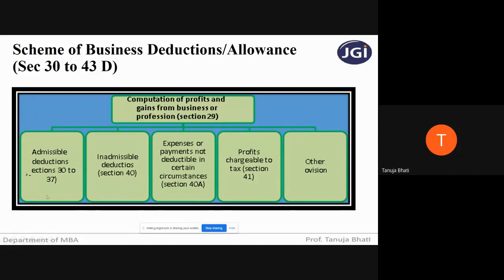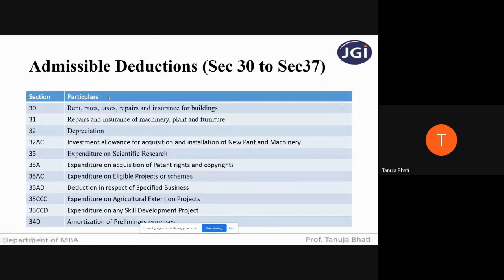So let us first see the admissible deductions, from section 30 to 37. What is the meaning of admissible deductions? That is expenses which are expressly allowed. Allowed means you can take the deduction of it, you can subtract these expenses from your income while deriving the net profit. It is not necessary that you remember all the sections. Whichever sections are important, I will tell you to remember.